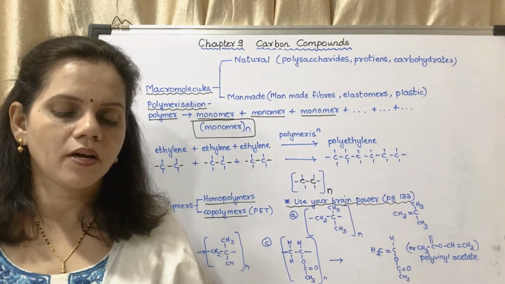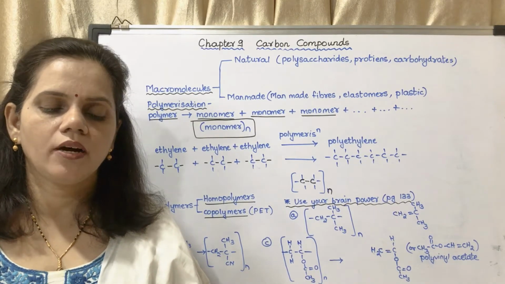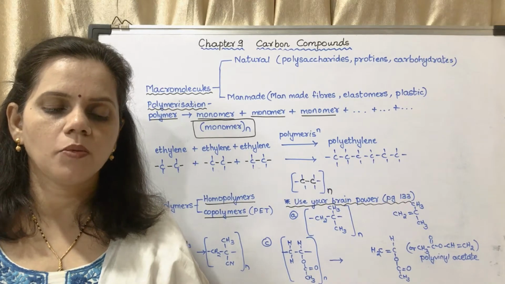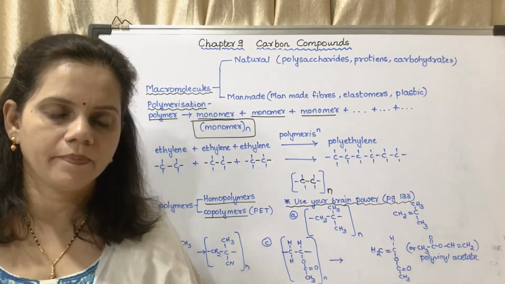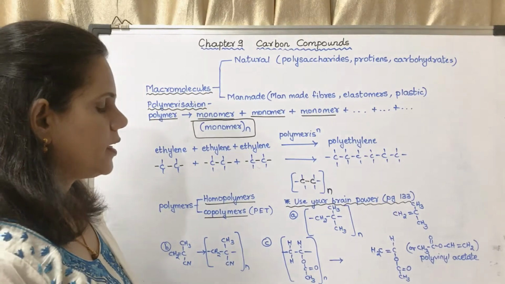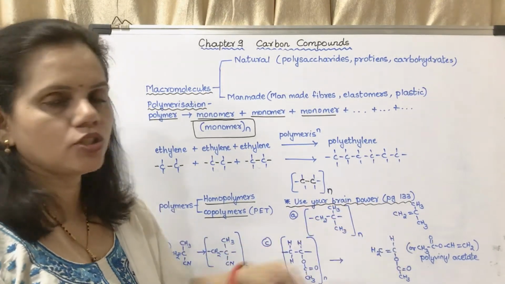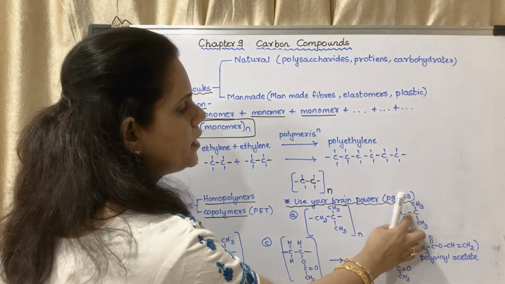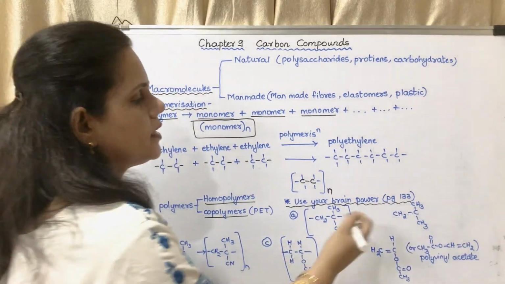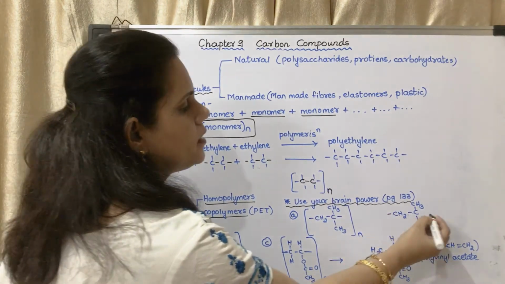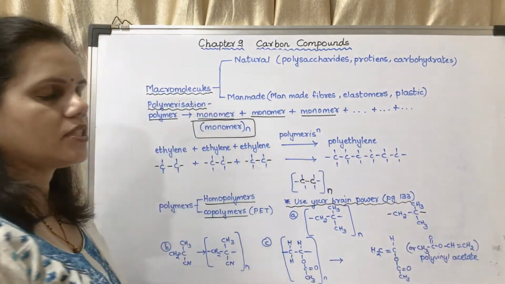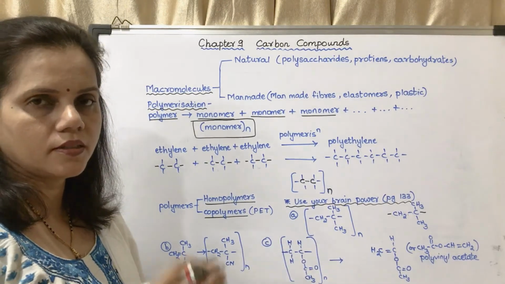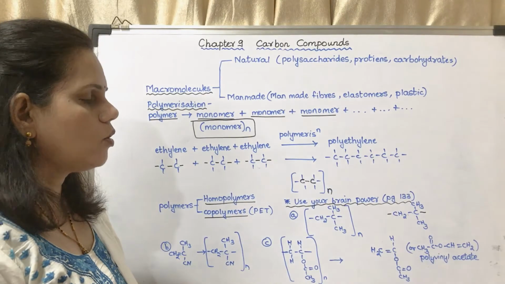Now use your brain power question. Structural formulae of some monomers are given below. Write the structural formula of the homopolymer formed from them. Okay. Now the first one I have shown here. This is the question which they have given. Now the double bond will be broken. Okay. If the double bond breaks, there is one bond which is developing here and one branch which is left here. That will make the unit. Okay, it will make the homopolymer.